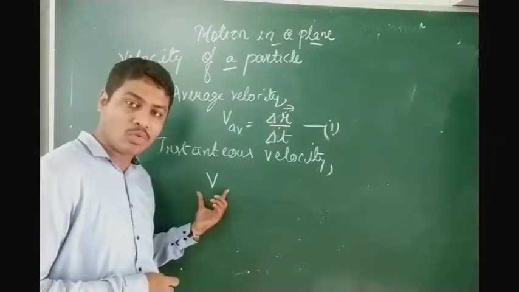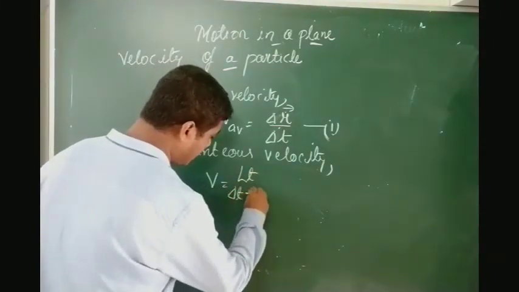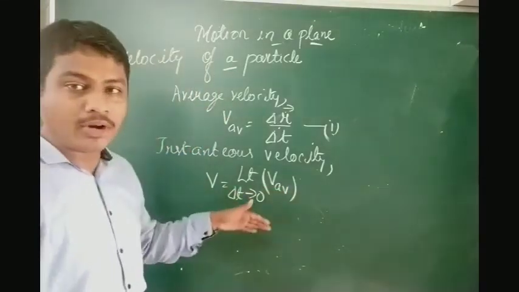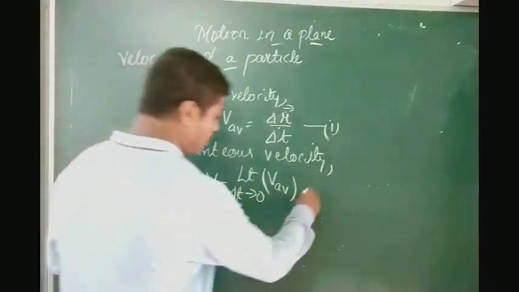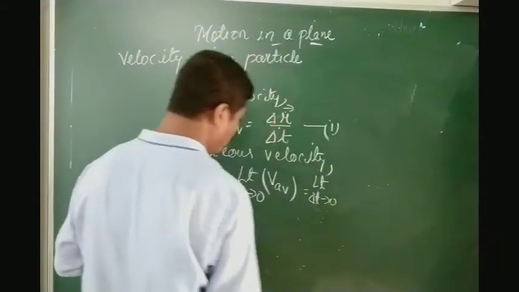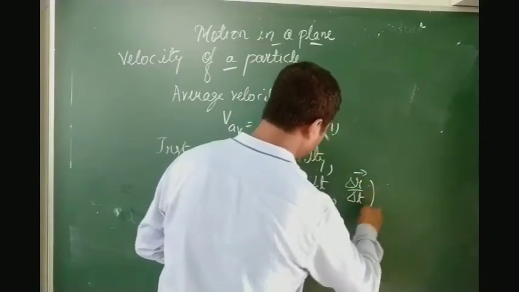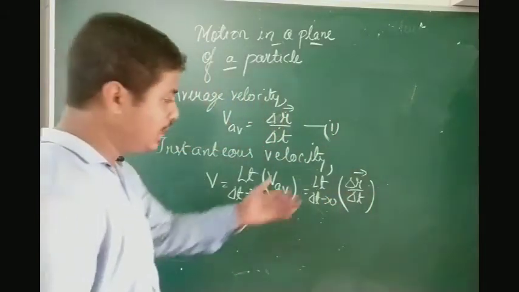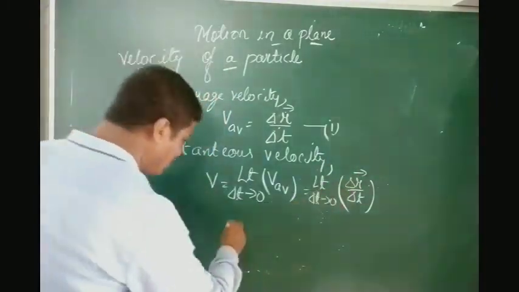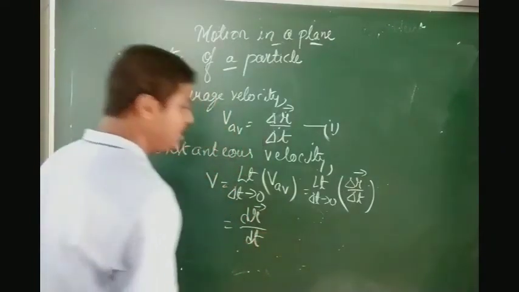Instantaneous velocity is equal to limit delta t tends to 0 of the average velocity. You have to take the limit over the average velocity. So if I put limit delta t tends to 0, average velocity is delta r by delta t, which I put in brackets. If I break the limit, this delta will be changed to dr by dt.